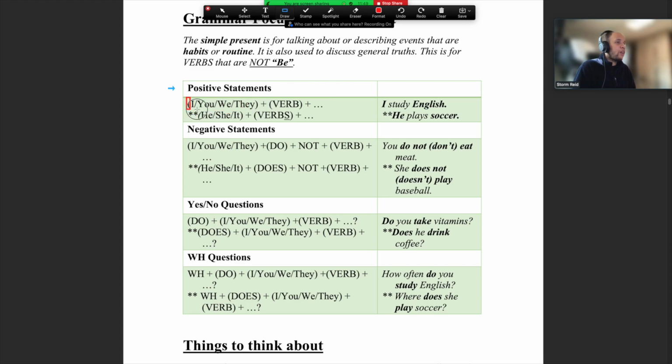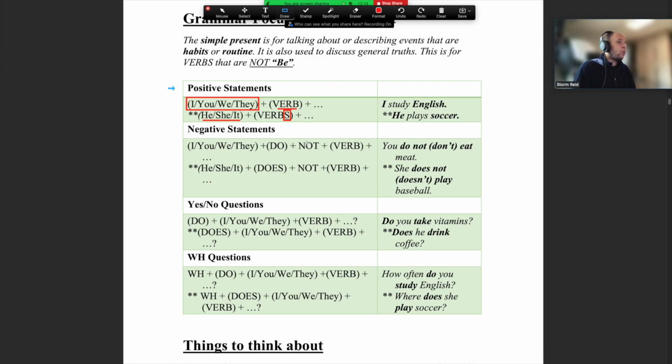Now, if I use I, you, we, or they, then I just use a regular verb, nothing special, all right? I don't need to add s, es, or ies, don't need to add anything, okay? But if I use he, she, and it, then I do need to add an s, es, or ies, okay?